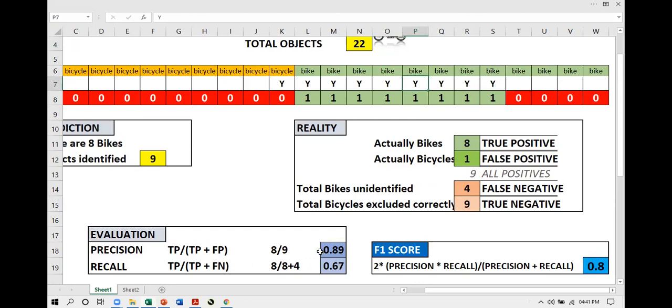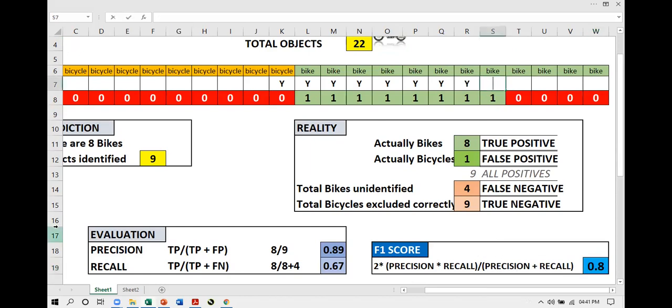see now precision is 0.8, it's almost 9, recall is pretty high, 0.67, let's say 7. So precision is 9, recall is 7, F1 score is 0.8. So this model seems to be good and it can be deployed in such a situation. So when precision and recall both are higher, F1 score will go high. It's the formula: 2 into precision into recall divided by precision added with recall.